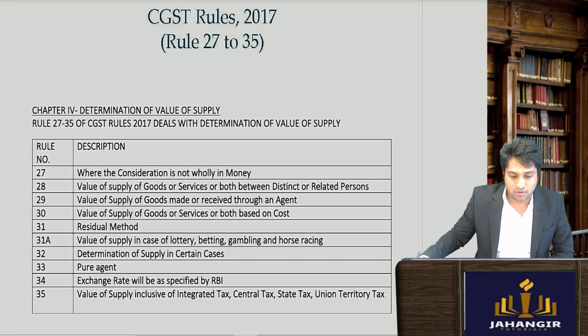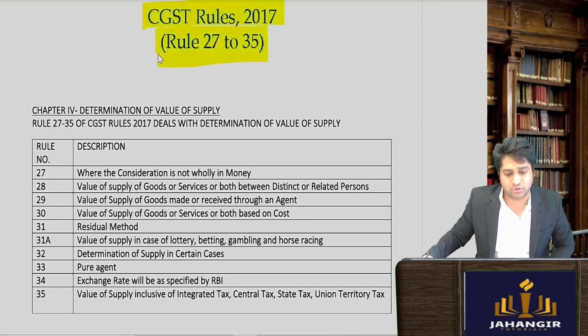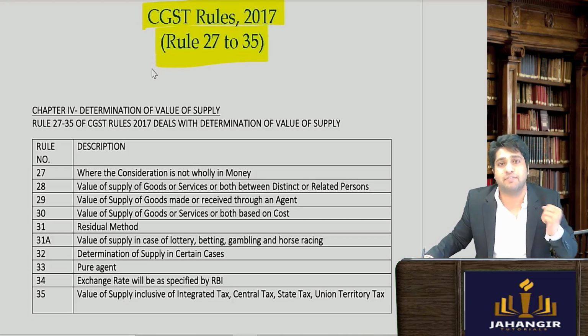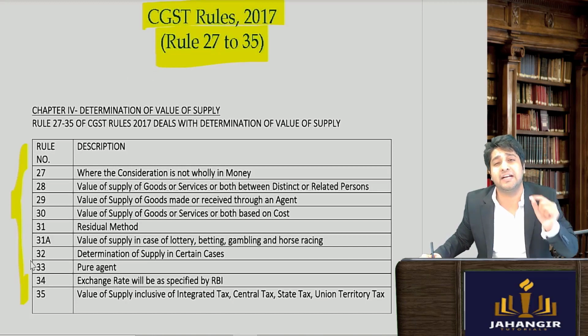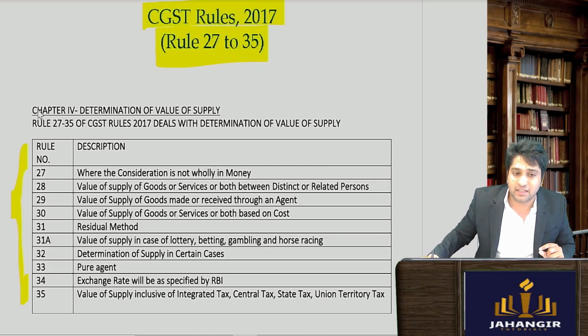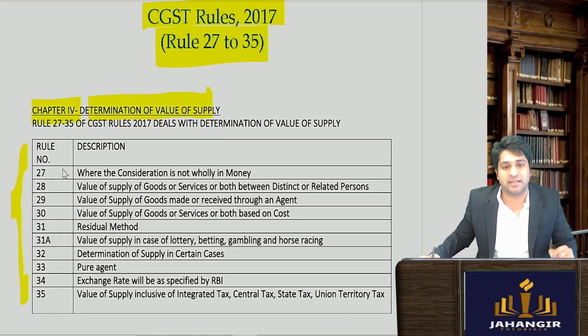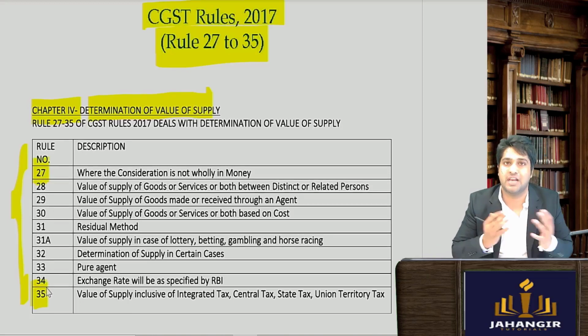Now firstly, the CGST rules rule 27 to 35 talks about the valuation rules. Now this is what we will be doing in the topic in great detail. It comes under chapter 4, that is determination of the value of supply. Now we'll be seeing each one. It starts from rule number 27, goes up till rule number 35. So let's begin.